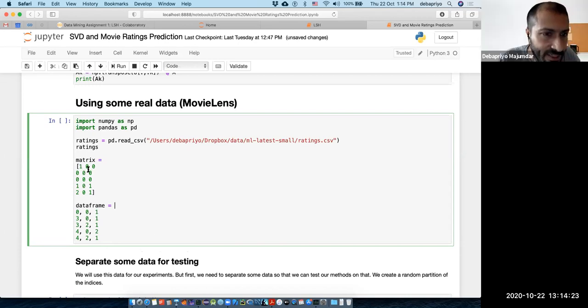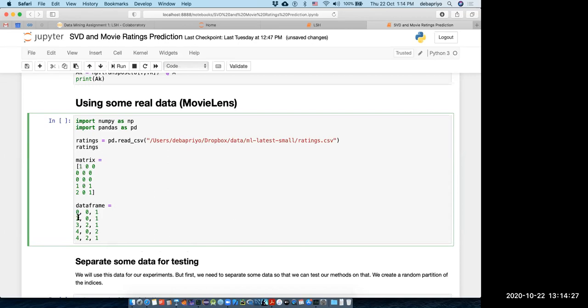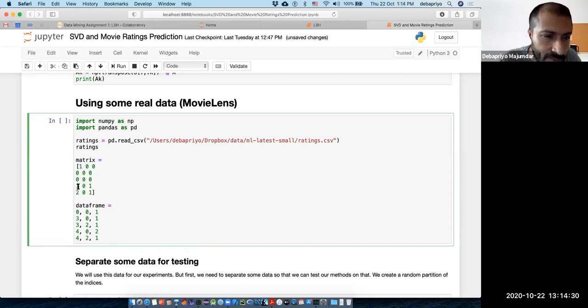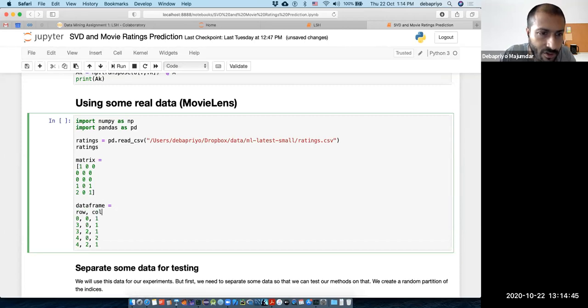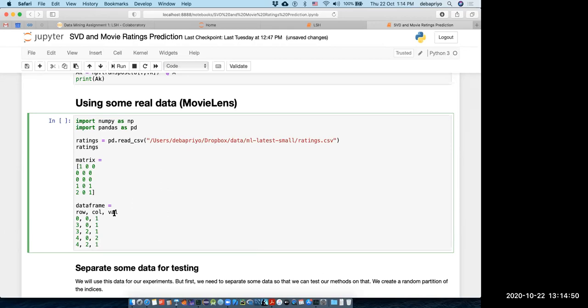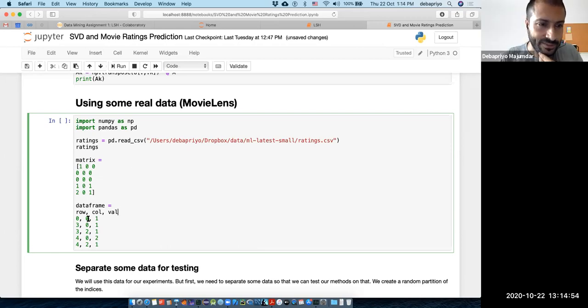It will only give us the non-zero entries, which means 0 0, that value is 1, 3 0, that value is also 1, 3 2, that value is also 1, 4 0 is 2, and 4 2 is 1. So the data frame is essentially row, column, value. So it's like a CSR matrix only. Yeah, that's what the data frame is.